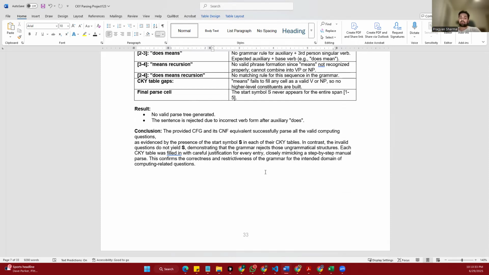Our grammar has no rule that allows "does" to be followed by "means," and "means" is not listed as a verb base word in the grammar lexicon. Because of this, the word "means" does not get any category assigned in the parser table. As a result, nothing can be built on the top of the parsing table.